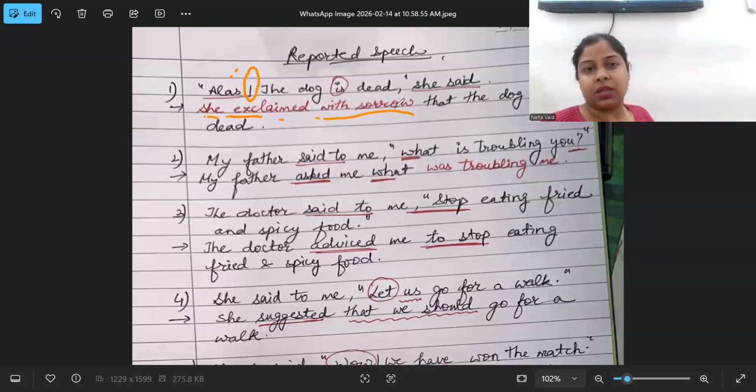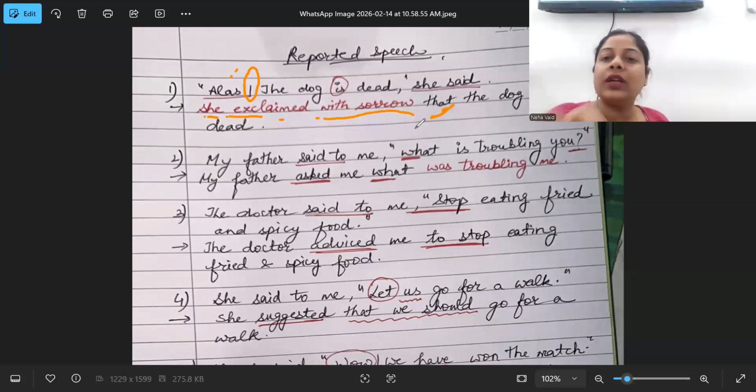Dukh hua mujhe sunke. The dog is dead. Dog mar gaya, so obviously it's a thing of sadness. So she exclaimed with sorrow. She exclaimed with sadness that the dog was dead. In exclamatory sentences we use the concept of that, and then the dog is dead will change to the dog was dead.